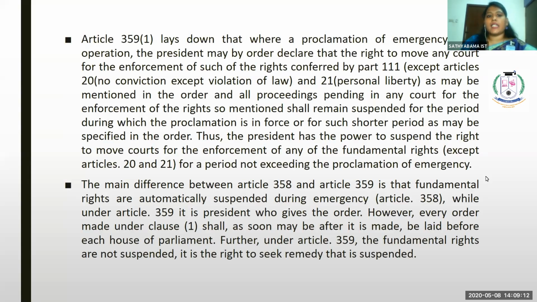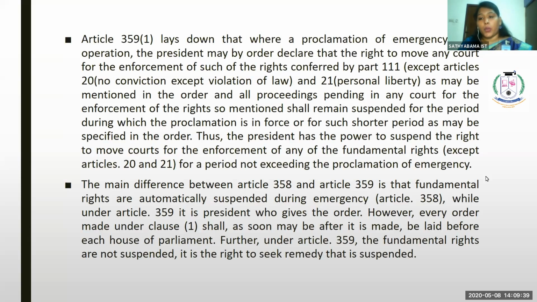Article 359 sub-clause 1 lays down that where a proclamation of emergency is in operation, the president may by order declare that the right to move any court for the enforcement of such of the rights conferred by Part 3, except Article 20, no conviction except violation of 20.